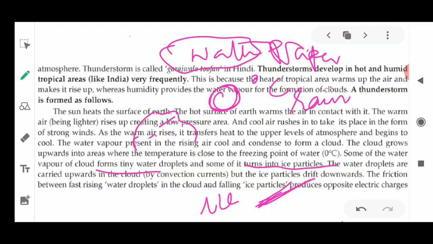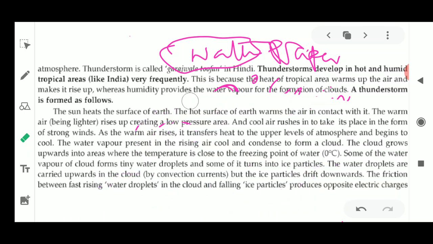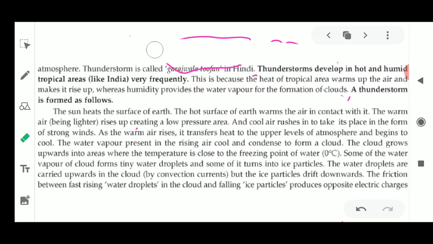Now if you are moving on an uneven surface, then you can walk very easily, because there is less chance of falling down. Why? Because there is more friction. So friction is just like a hindrance, just like resistance, which is going to oppose the movement of any object. So it helps the object to stop.